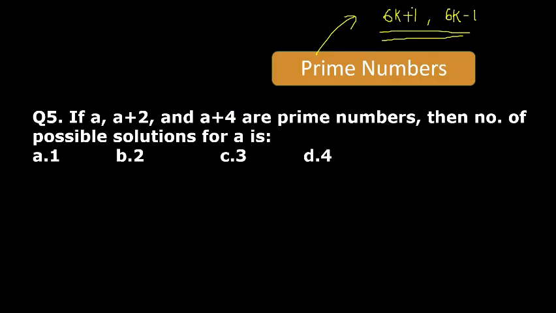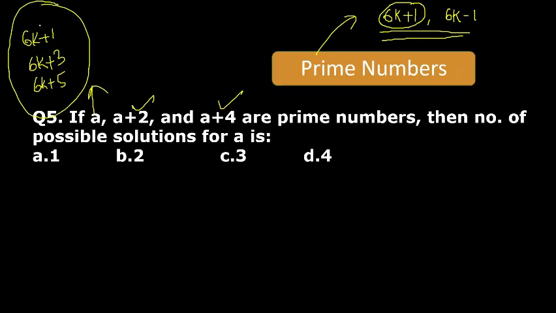So let's say your number is of the first type, 6k plus 1. So the first number would be 6k plus 1. Next is plus 2, it will be 6k plus 3. And next will be plus 2 more, that will be 6k plus 5. These are your three numbers. Can I say this middle one would definitely not be a prime number? Why is it so?